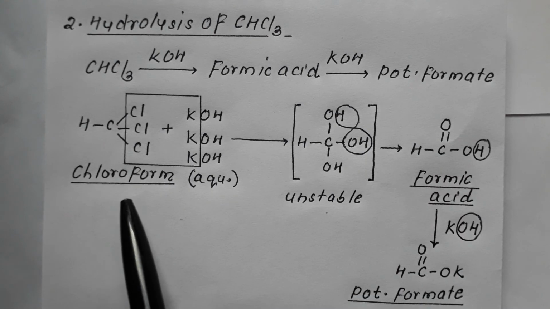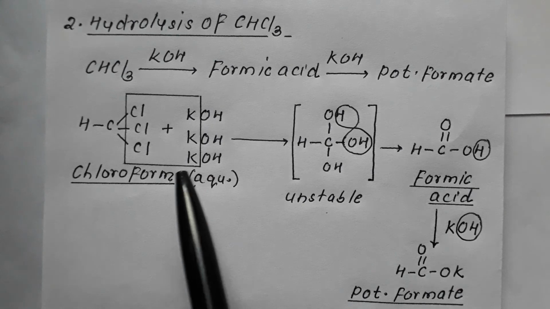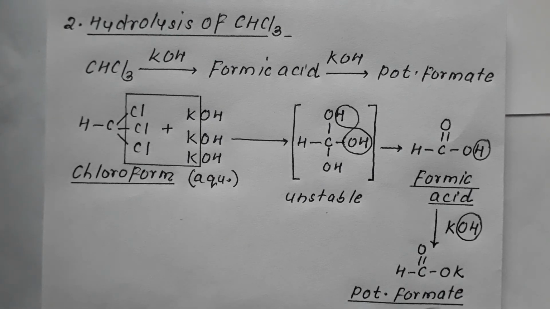So when chloroform reacts with either KOH or NaOH, the salt of formic acid is formed. If it is potassium hydroxide, potassium formate is formed; if it is sodium hydroxide, sodium formate is formed. So these are some of the important reactions of chloroform. The reaction with nitric acid we dealt with first, next was the reaction with acetone, and now this one, the hydrolysis or reaction of chloroform with aqueous KOH.